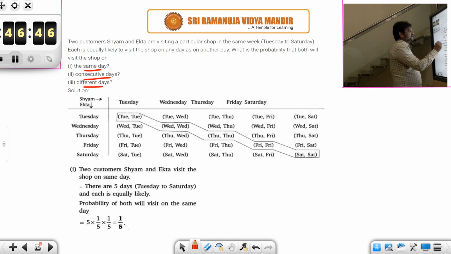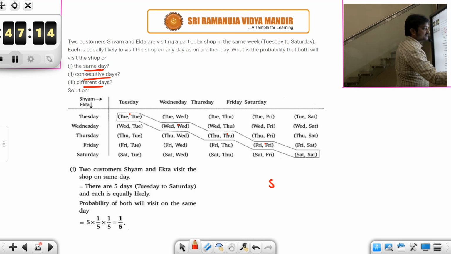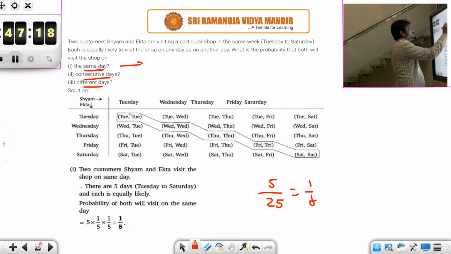Say Shyam visits on Tuesday and Ekta visits on Tuesday. So what is the probability that they will visit on the same day? Means 1, 2, 3, 4, 5. There are 5 possible cases. Total how many possible cases are there? Total you could see that there are 25. Out of these 25, 5 times both of them could be on the same day. So favorable are 5, total 25. So the answer is 1 by 5 for the first question.